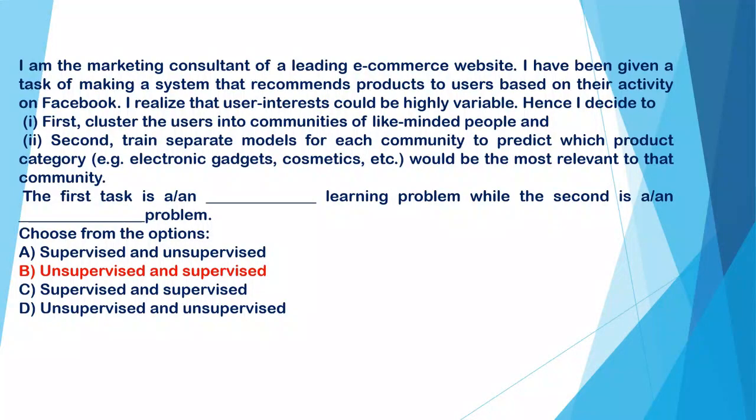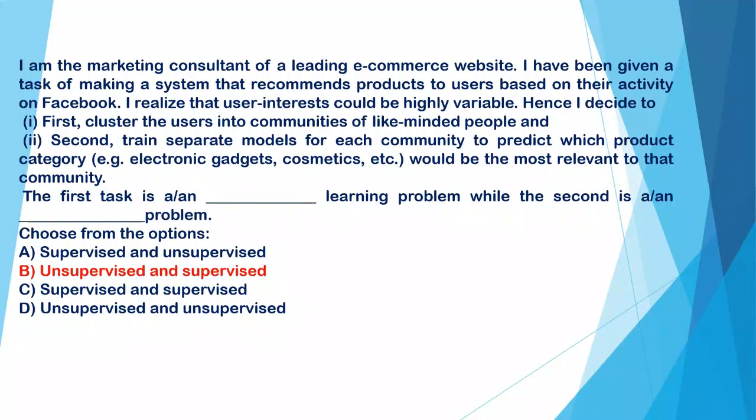One question: I am the marketing consultant of a leading e-commerce website. I have been given the task of making a system that recommends products to users based on their activity on Facebook. I realize this user interest could be highly variable. Hence, I decided to first cluster the users into communities of like-minded people, and second, train separate models for each community to predict which product category would be the most relevant to that community. The first is a dash learning problem while the second is a dash learning problem.